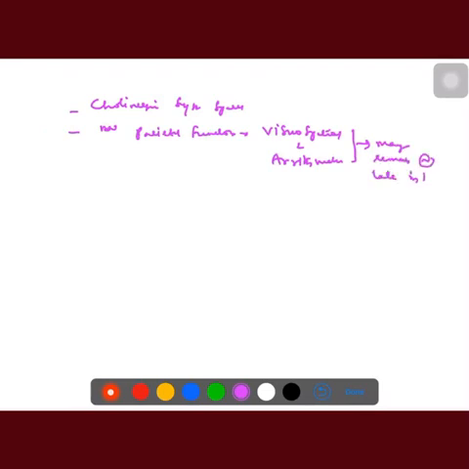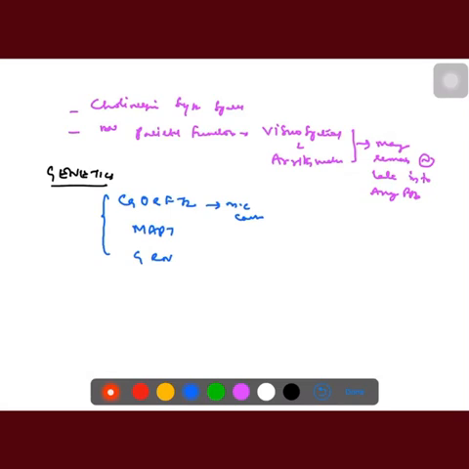Then coming to genetics, C9ORF72, that is chromosome 9 open reading frame 72, is the most common cause for FTDs. It includes a hexanucleotide repeat expansion. Then other ones are MAPT and GRN. MAPT codes for tau molecules, and GRN codes for progranulin.